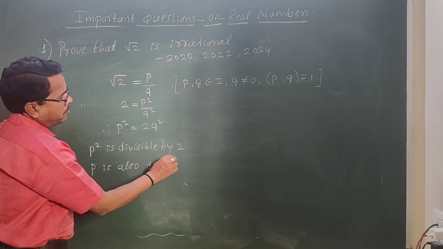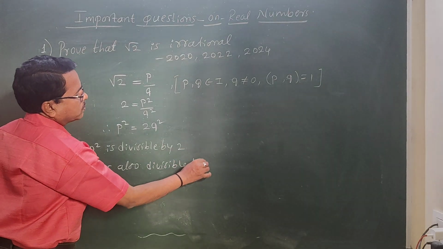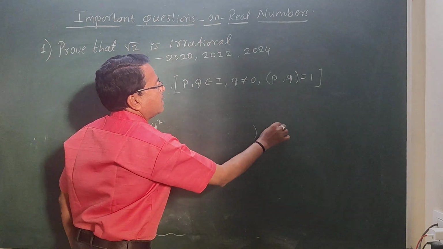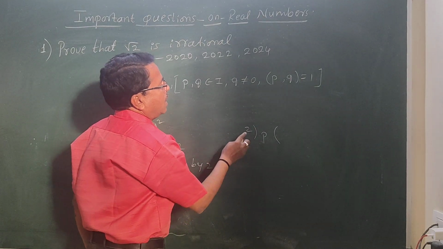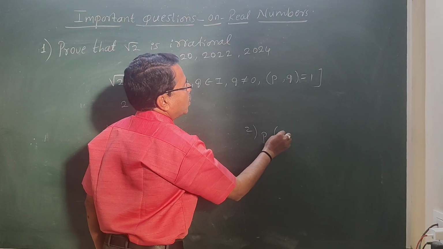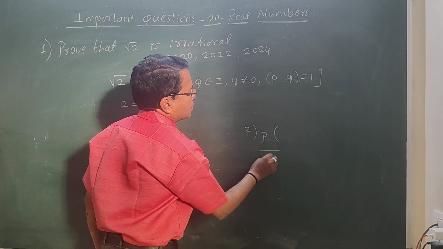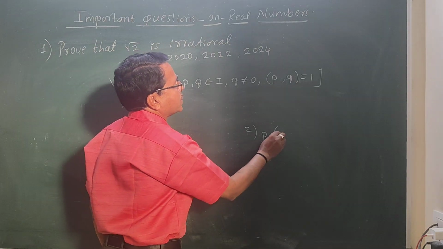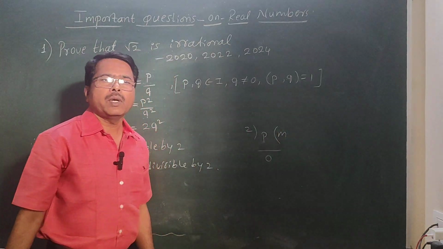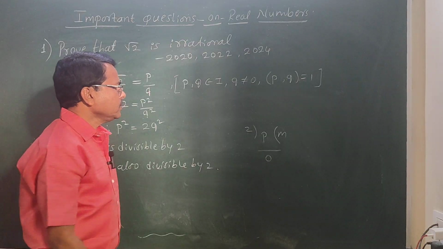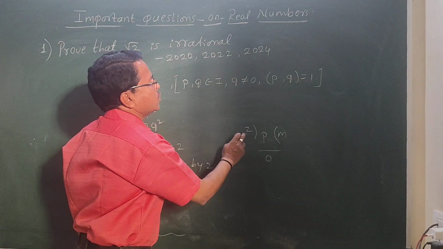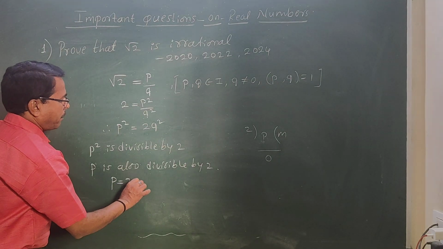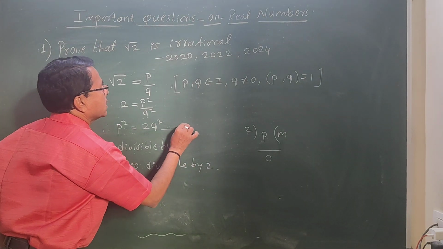If p square is divisible by 2, p is also divisible by 2. Okay, if p is divisible by 2, it means 2 into some quotient gives 0 remainder. So quotient we can take as m. What is m? M is some integer. So p can be written as 2m. P equal to 2m. Now we will call this as 1.